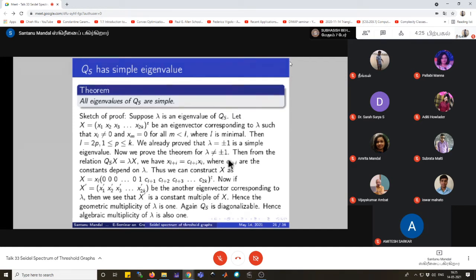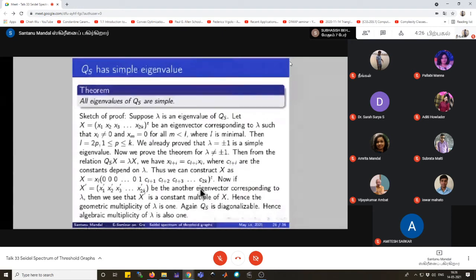From the eigenvalue equation, that means QS x equals lambda x, we see that all the entries x(l+i) equal c(l+i) times xl, where c(l+i) is a constant that depends on the eigenvalue lambda. Thus, we can construct X whose entries are xl times 0, 0, 0, 0, then 1, then c(l+1), then c(l+2), and the last entry will be c2k.